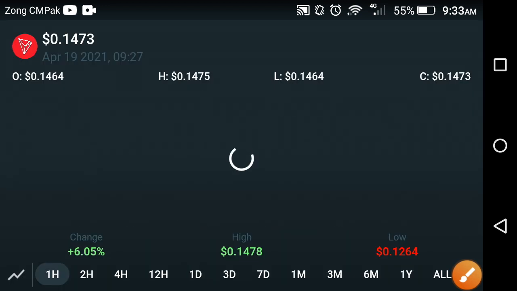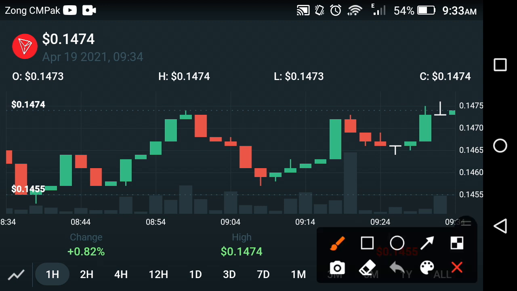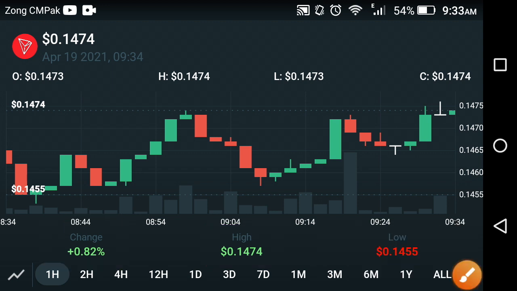Now let's see the last 1 hour price prediction chart of the TRX coin. What's the price doing at this time in the TRX coin? As you can see here, the change is absolutely very good, very nice. The change is positive. A 0.82% change occurred in TRX in the last 1 hour, and the high price of TRX is about 0.1474 USD, the high price of TRX in the period of the last 1 hour, friends.